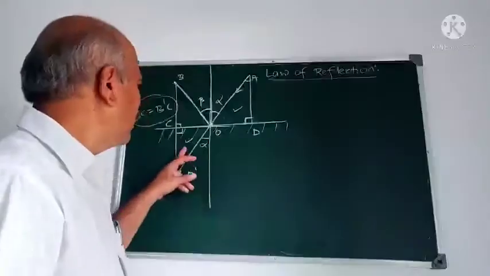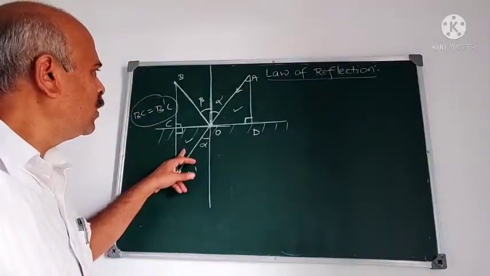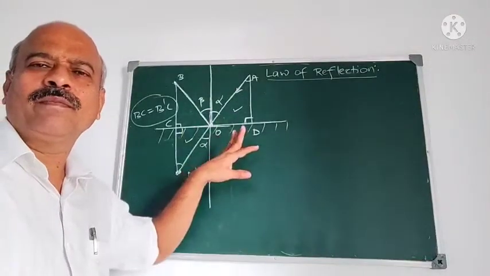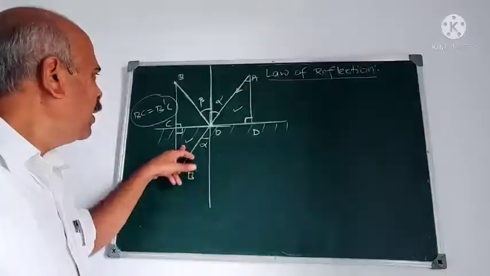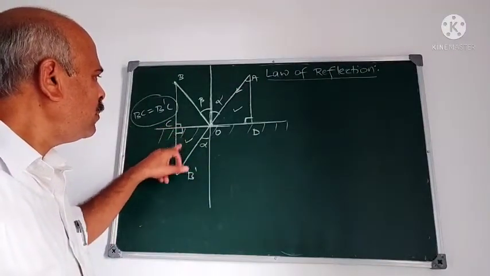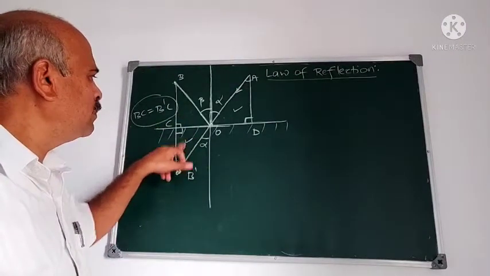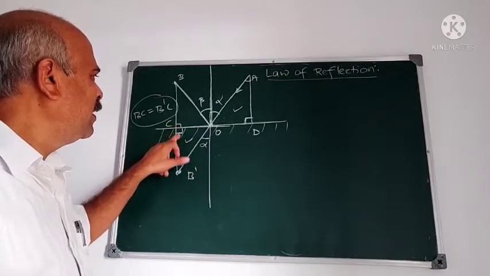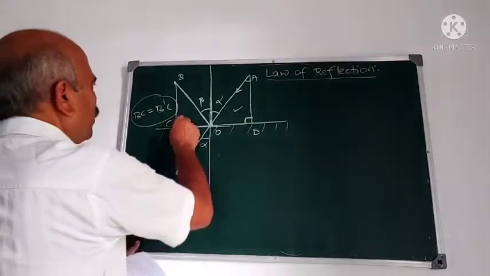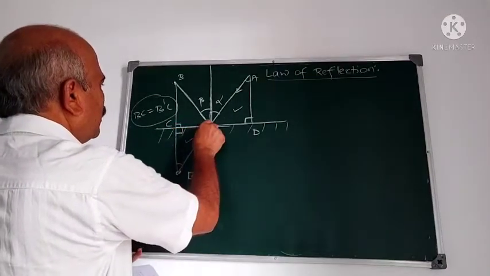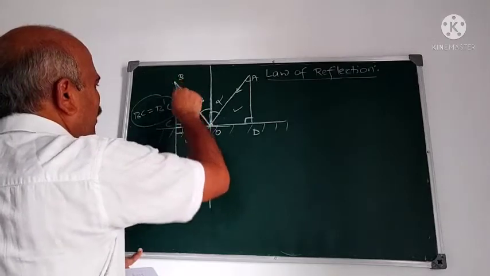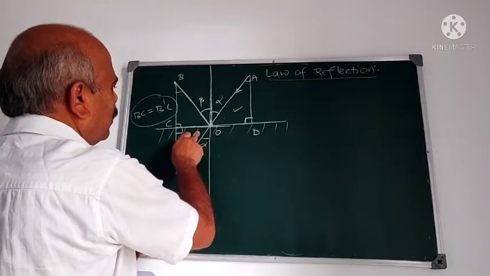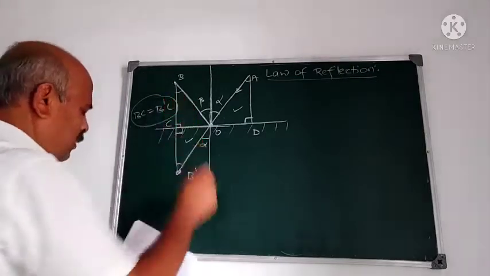Or they are not congruent, they are similar. These two are similar because corresponding angles are equal here. They are similar. Okay, they are similar. And these two are congruent because one side is common and a right angle it is. These two angles are equal. This side is common and this angle, what is this angle? It is alpha because see here, this is alpha. Is it alpha? It is.